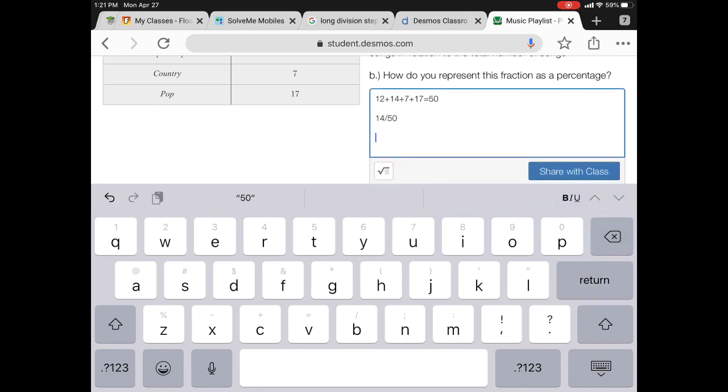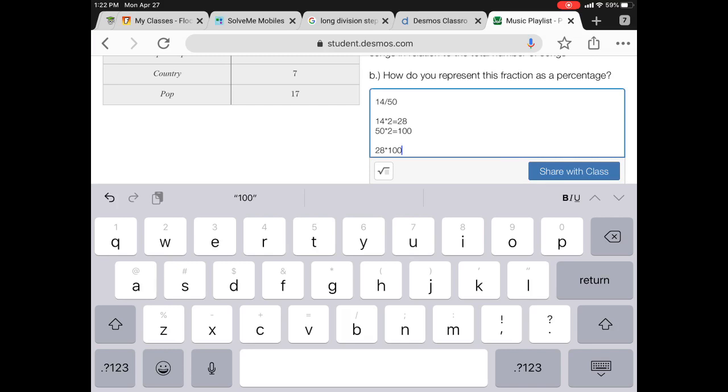Percent means out of 100. So I need to turn my 50 into 100, which I know means I need to multiply by 2. So I have to multiply both the top and the bottom by 2. 14 times 2 equals 28, and 50 times 2 equals 100. So now I have 28 divided by 100,